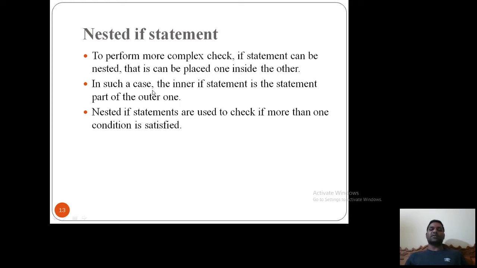In such a case, the inner if statement is part of the outer one. So the inner if statement will be known as a part of the outer one. That means if the outer if condition is true, then only the inner if will get executed. Otherwise, it will not get executed. Nested if statements are used to check if more than one condition is satisfied. Whenever I have more than one condition, I need to use a nested if. We'll see an example of this nested if in the next slide.